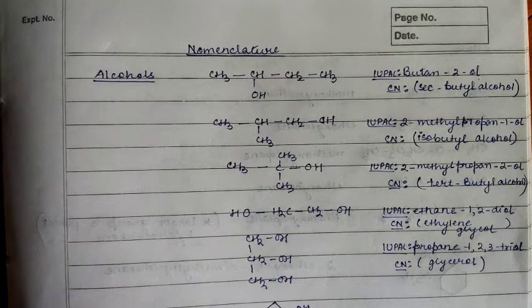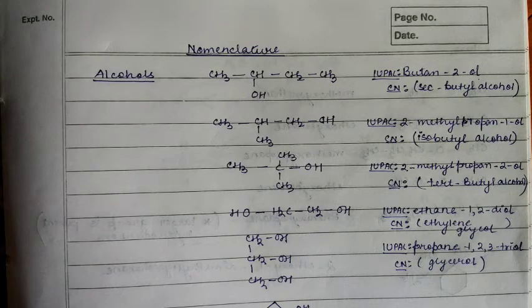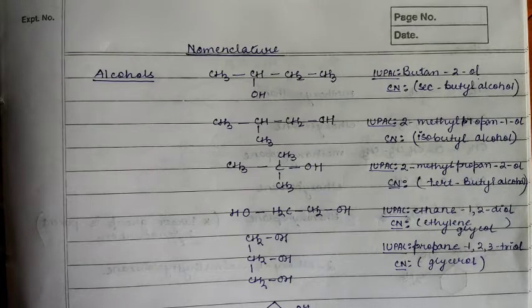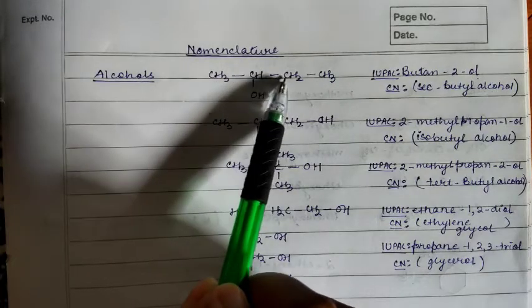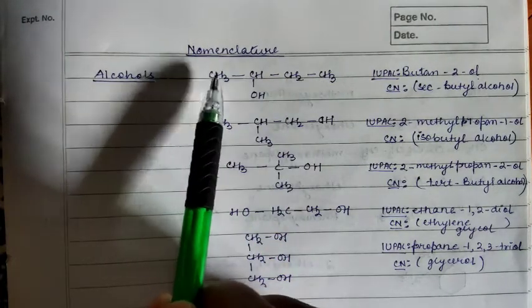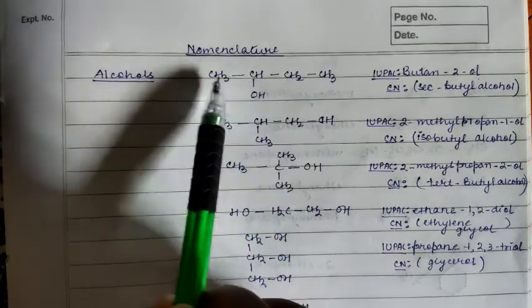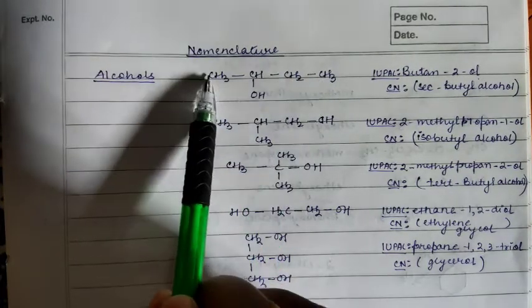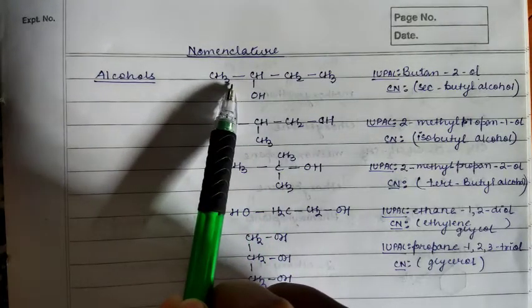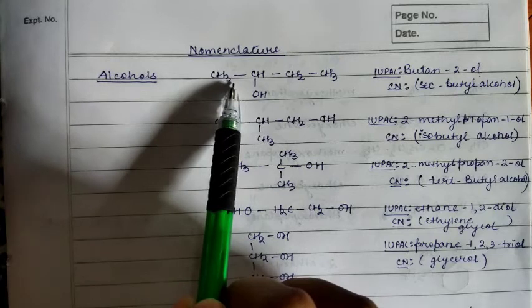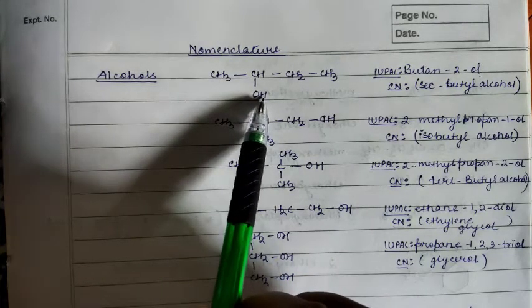Today we will study the nomenclature of alcohols, phenols and ethers. First let us consider the alcohols. As you know, during nomenclature we have to number the chain. The longest chain is the parent chain, and in front of you is the example where CH3, then CH, CH2, CH3. So basically you can see there are 4 carbons here. Okay, 1, 2, 3, 4. Now, since there are 4 carbons, you have to know that it is derived from butane, okay? And one of the hydrogens is replaced by OH, so you will get butanol.